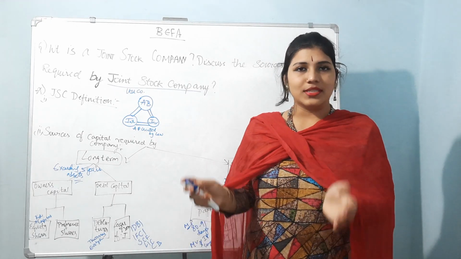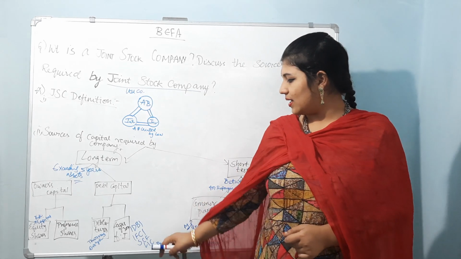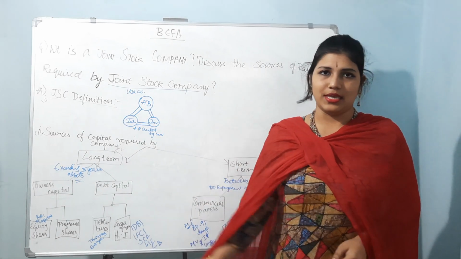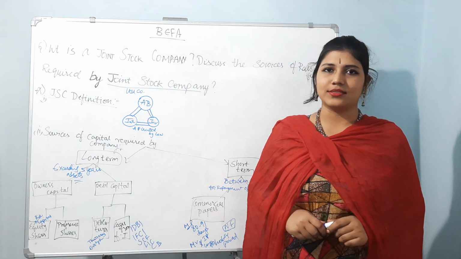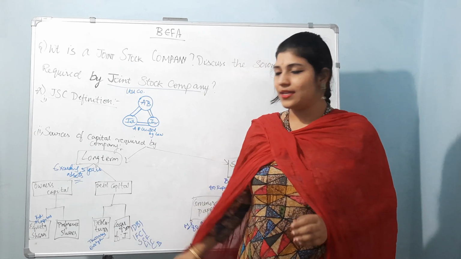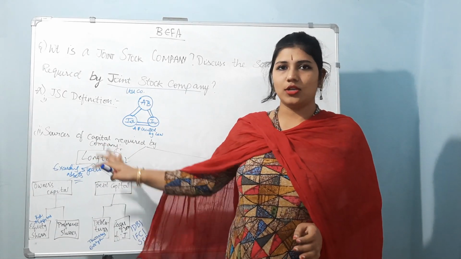In the same way for business also we have some banks, which I told you: IDBI, LIC, commercial banks, IFCI, SCF. So that is the list of banks which provide loans for these industries. That comes under long term funds.